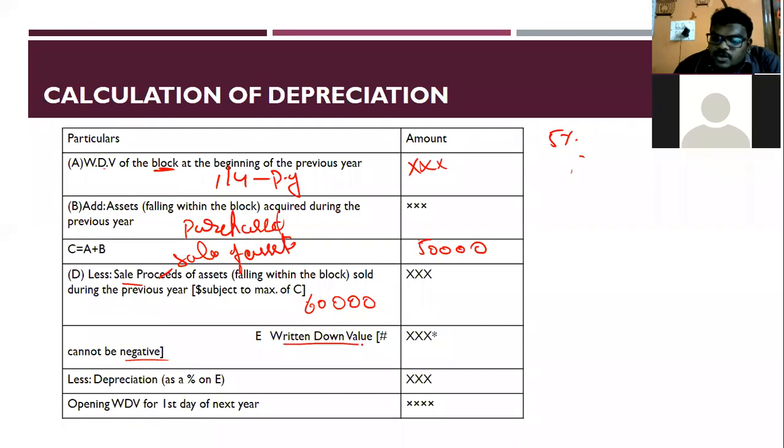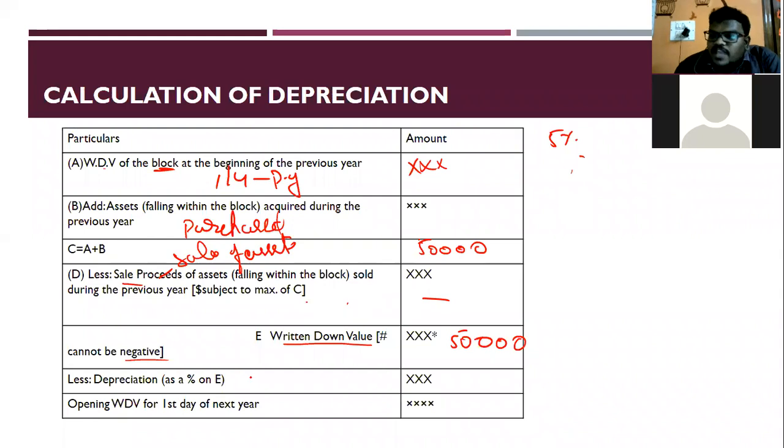So you will be getting the written down value. Once you get the written down value, less depreciation. So less depreciation on what rate? For example, here I don't have any kind of sale, so my written down value for the year is 50,000 for this 5% block.